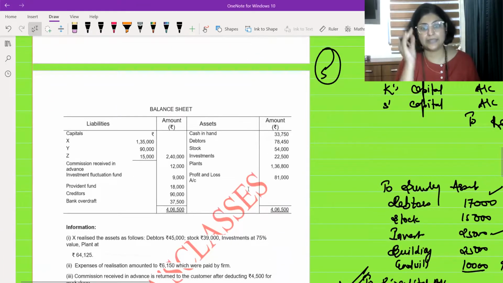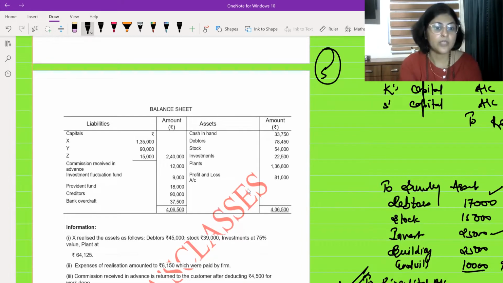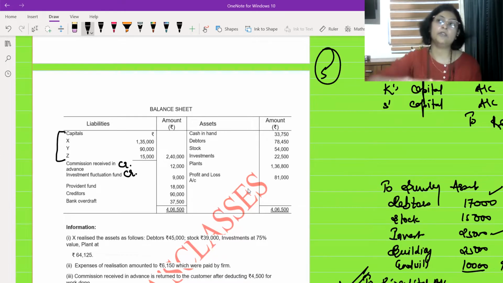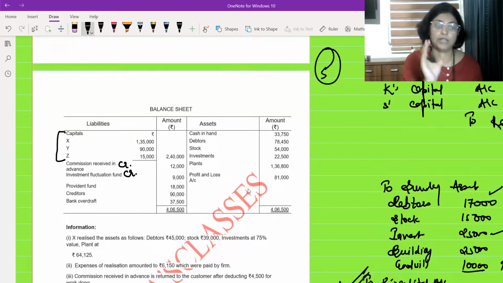Let us discuss. I think there's no need for me to write this. I will see if it is needed. I will write a few things. Obviously, capital accounts will not go to the realization account. Commission received in advance is what? It is a liability and it will go to the credit side of realization account. Investment fluctuation fund will also go to the credit side of realization account. Provident fund is an outsider's liability. It will go to the credit side of realization account, as well as under bank, we will have to pay this.